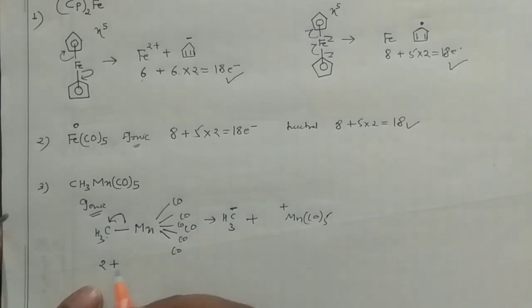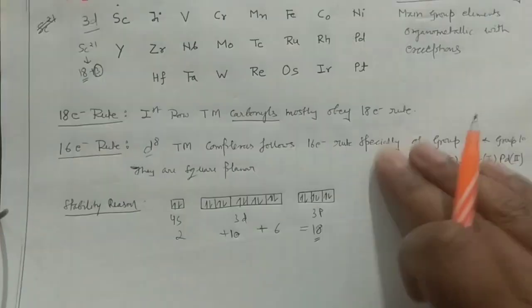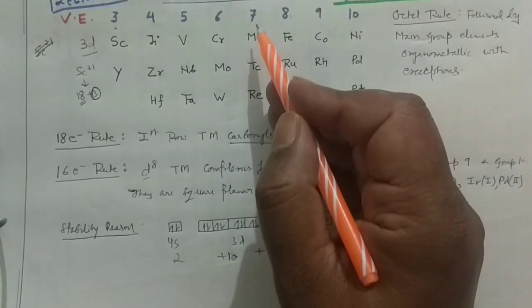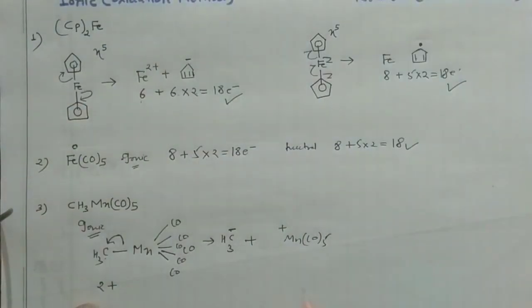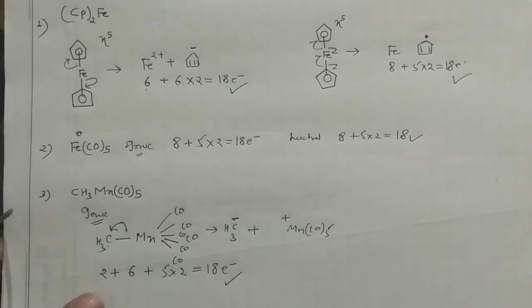Okay, so manganese is having how many electrons? It is having 7 electrons. So you can see manganese is a 7 electron system. This is how I can show you. When it is in +1 oxidation state, that means it will have 1 electron less. So 2 plus 6 I can write. And then you see 5 carbonyls are there. 5 into 2 is 10, 10 plus 6 plus 2 is 18 electron system. This is how you can do.